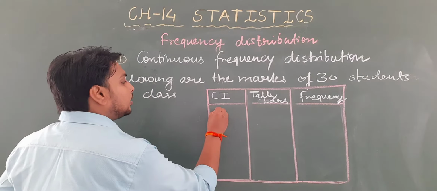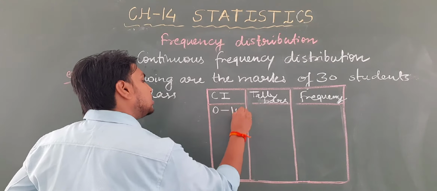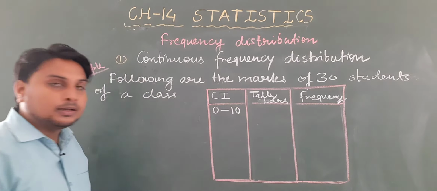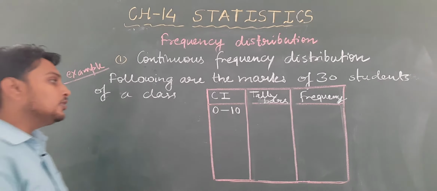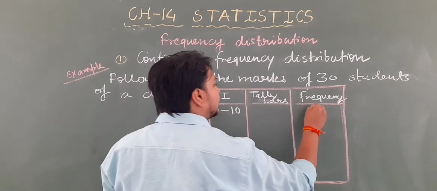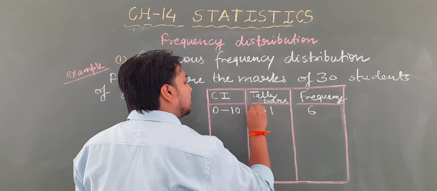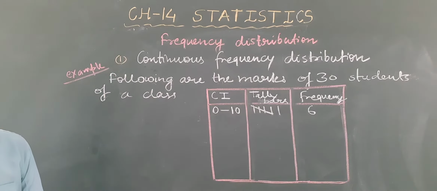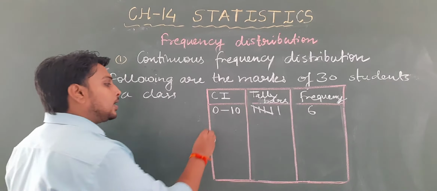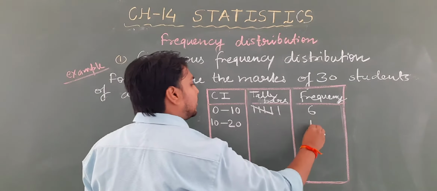Suppose, students, the students who have got marks between 0 to 10 are 6. So how will you represent it in tally bars? It is 5 and then 6. The students who have got marks between 10 to 20, suppose it is 11.